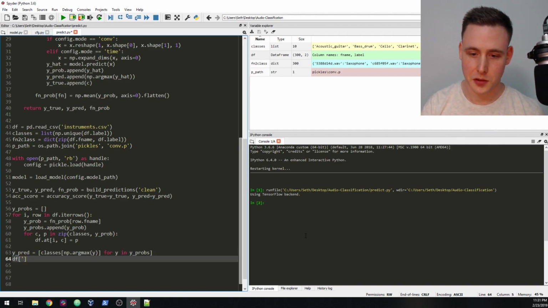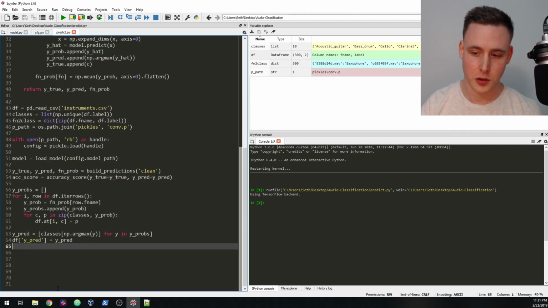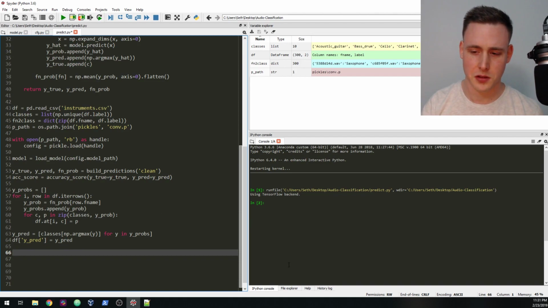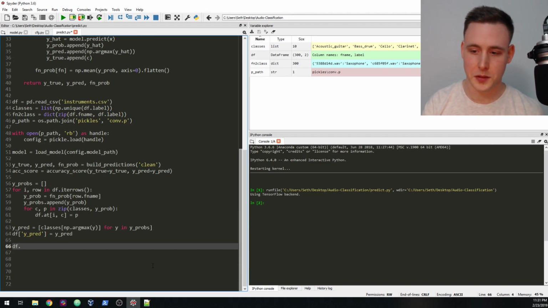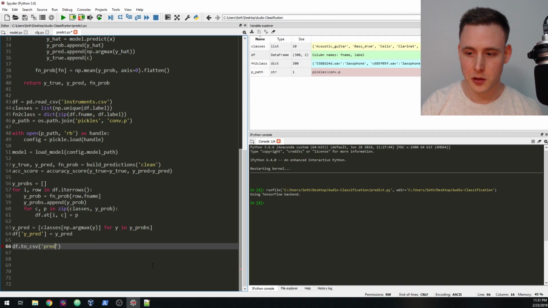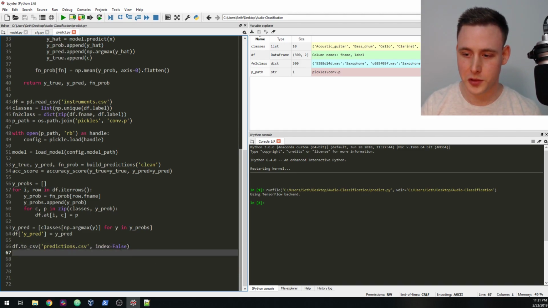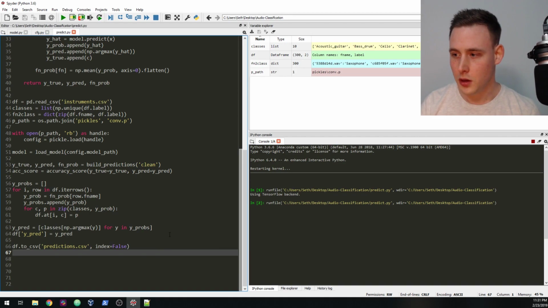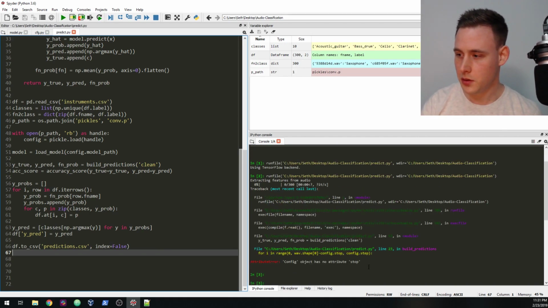And now we're going to say dataframe.yPredict is equal to yPredict. So now we're just creating a new column called yPredict in our data frame, and then it gets saved as a CSV file. So if you want to output a CSV file from a data frame, you just do dataframe.toCSV of predictions.csv, and really weird, but you have to say index equals false so it doesn't automatically bump the index into a column. And let me see if that runs.